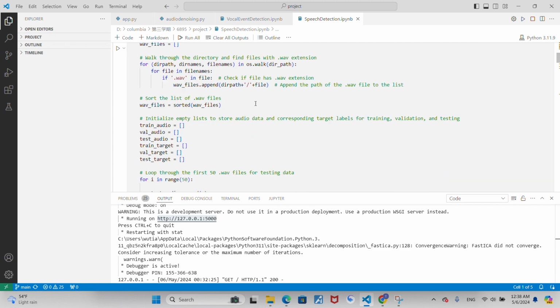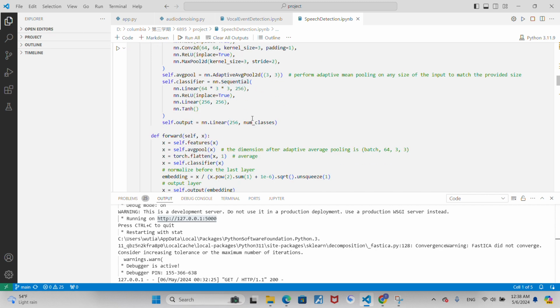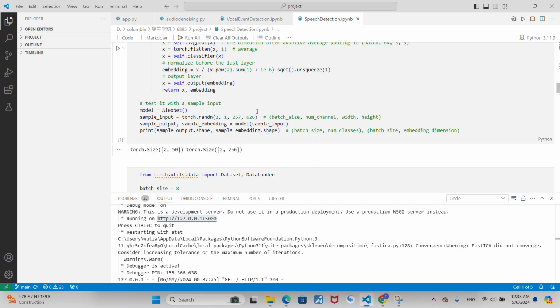Here's the code for the data collection, and here is the major AlexNet structure. It's literally the same, but some filters are changed, like the last filter is normalized. That's the major difference between the speech detection and vocal event detection.